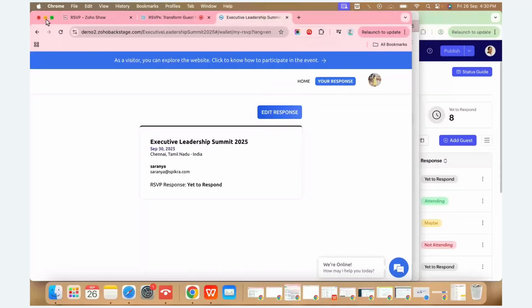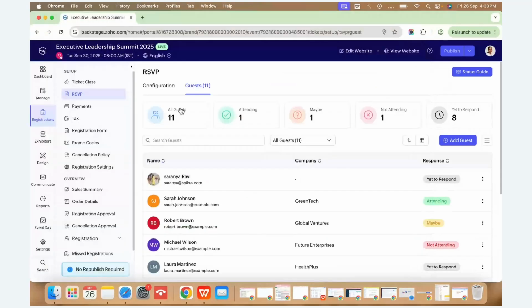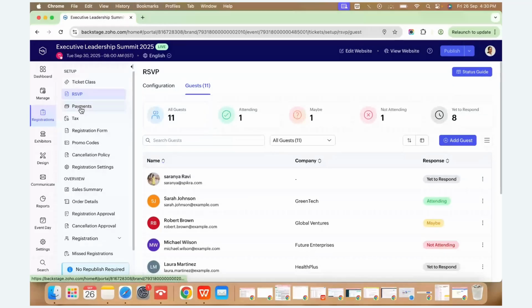So once that is done, here on the top we can see a summary dashboard which will show us how many guests we have imported or added manually, and their responses. Like here in this case, I have one attending, one maybe, and one not attending, and 8 are yet to respond. This is how we add users under RSVP. Once RSVP users have been added, maybe before this, if you wanted to customize the email communications as well, you can do it directly from here.